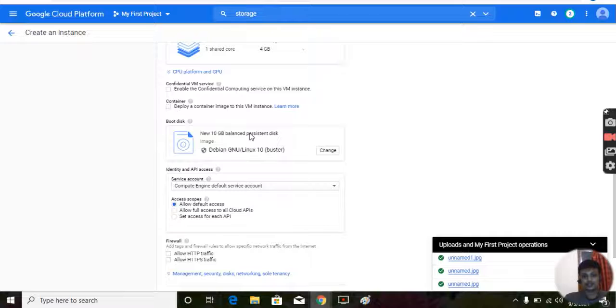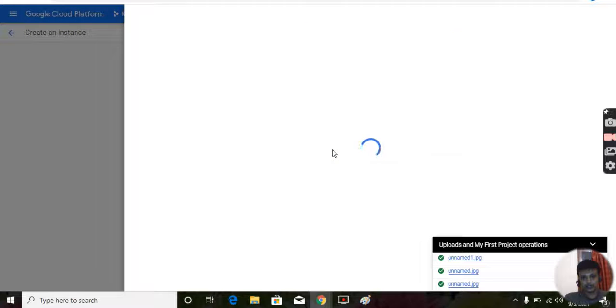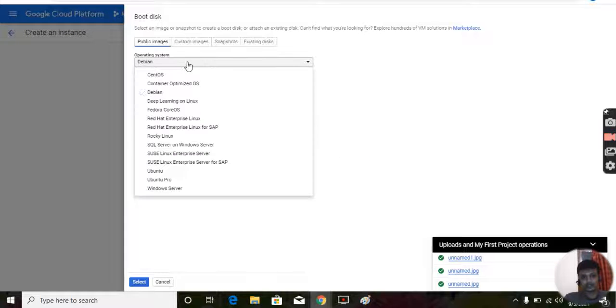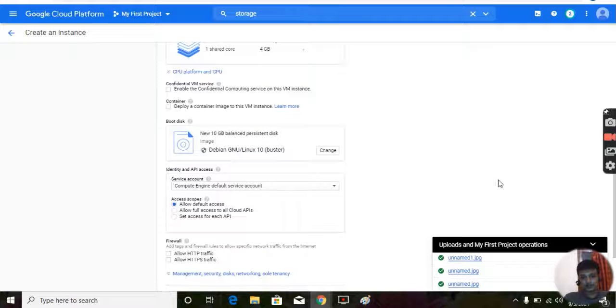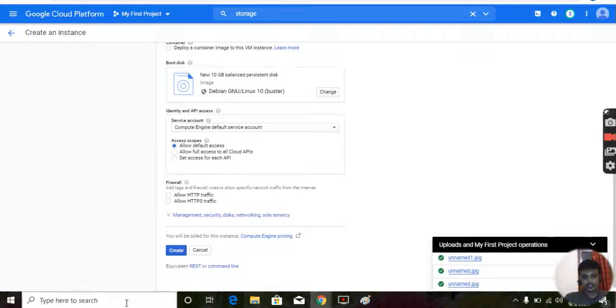Okay, now operating system, the machine that you are creating, machine means nothing but the system, the operating system that you want, whether you want Linux, whether you want Windows, this also you can select. Debian is also an operating system, Red Hat, Ubuntu, Windows Server. What kind of server operating system you want, you can select it, right? Once you are done with this, just click on the create button, so your machine will be created.